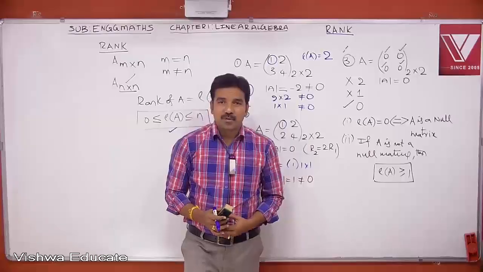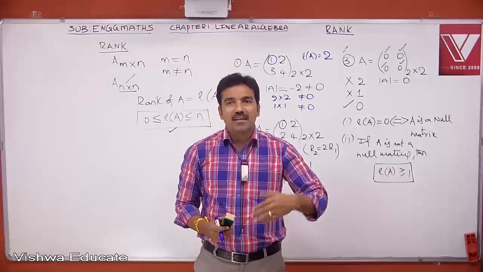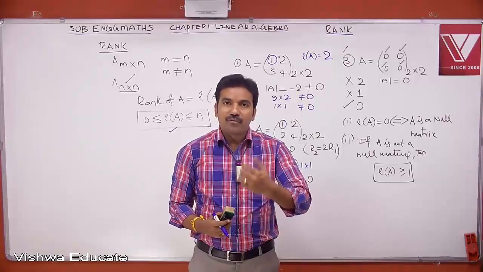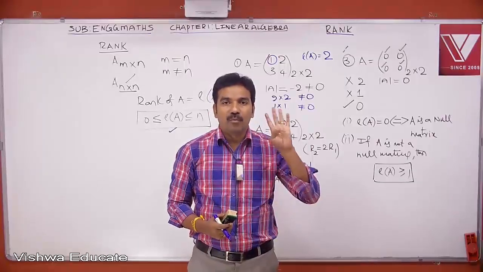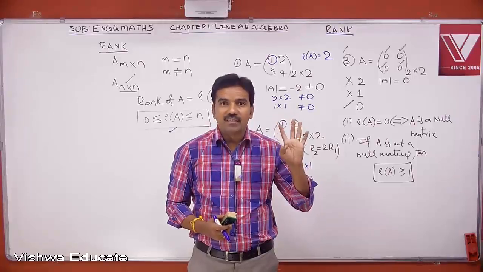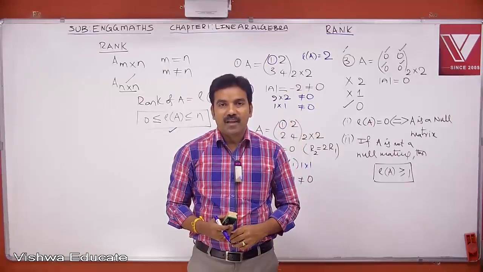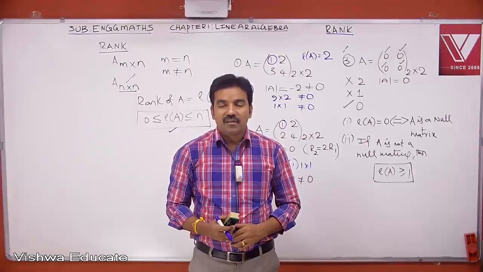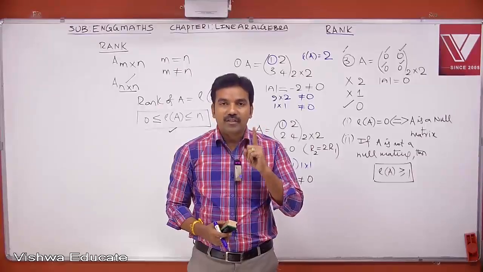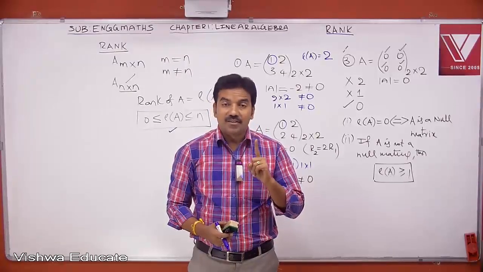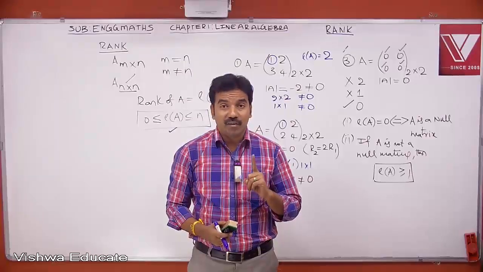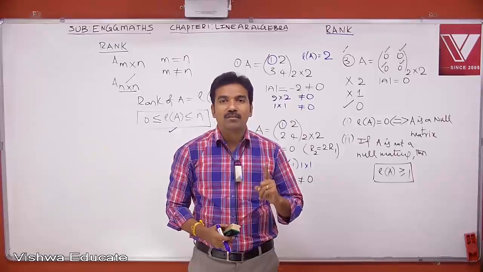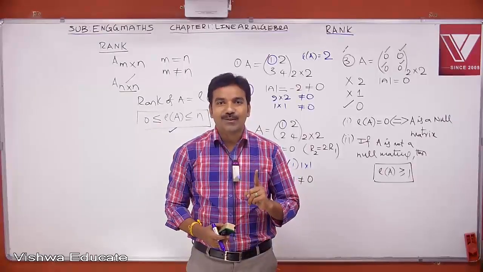Now let us recall these points. From all the three examples, one can easily make some comments. Let me ask you a few questions. Suppose I have a 4 by 4 matrix and I am saying that its rank is 2. It means I can make three different comments. The first comment is its det is 0. The second one is every 3 by 3 submatrix of A has 0 det. The third point is there is at least one 2 by 2 submatrix whose det is not equal to 0.